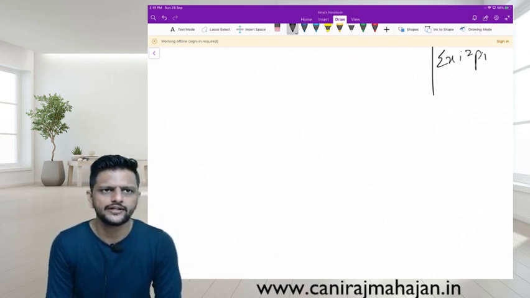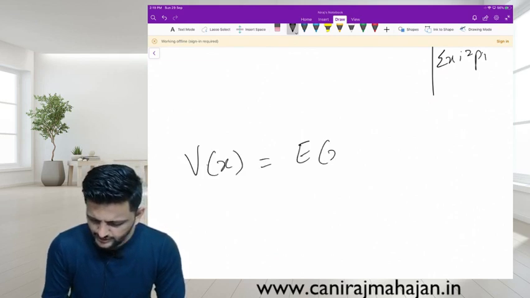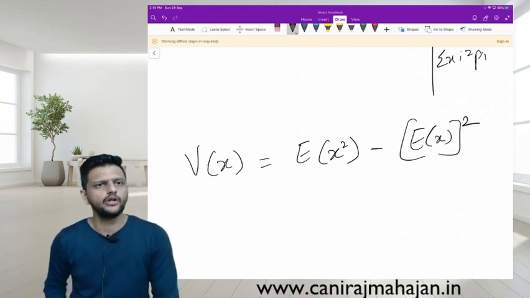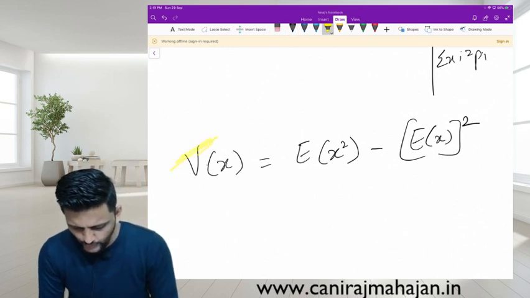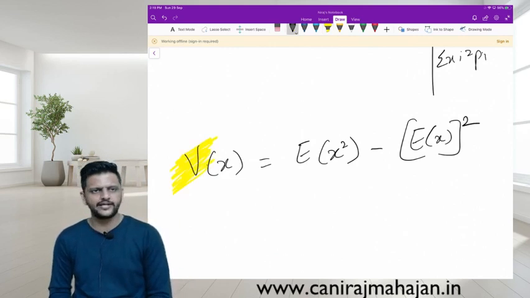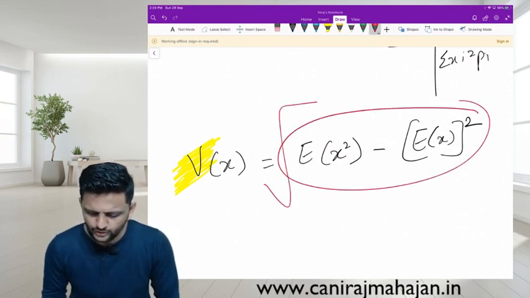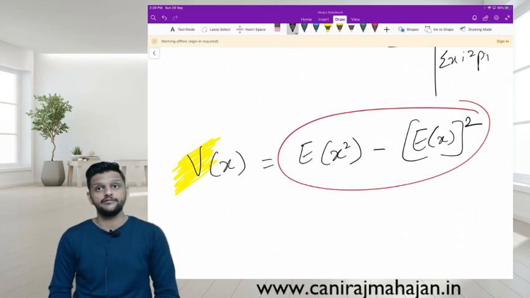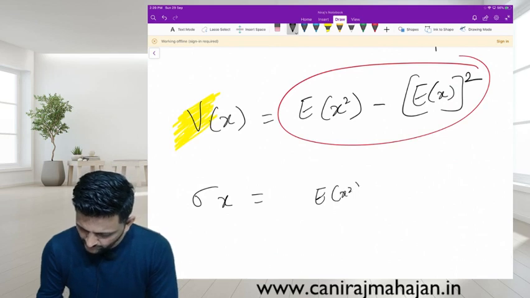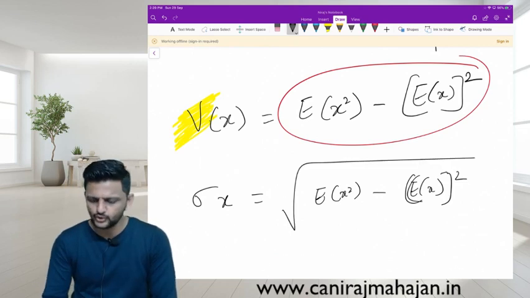Check the formula of variance of x: E of x square minus E of x the whole square. Be very careful, this is variance. If standard deviation, sigma x, is asked, then whatever this value is, we'll take the under root of that. So sigma x is E of x square minus E of x the whole square, under root. Yes or no, everyone?